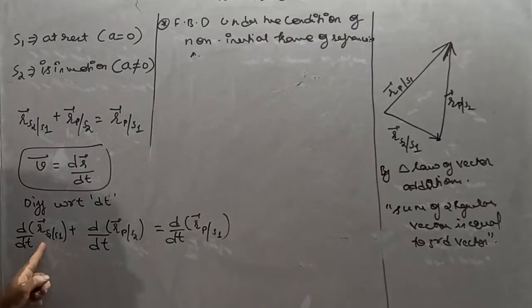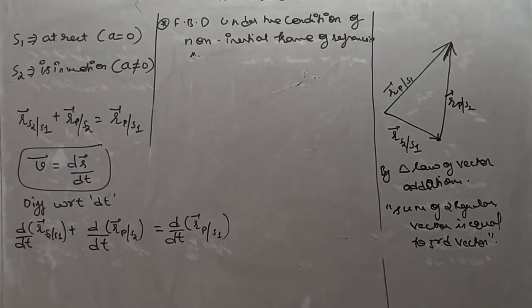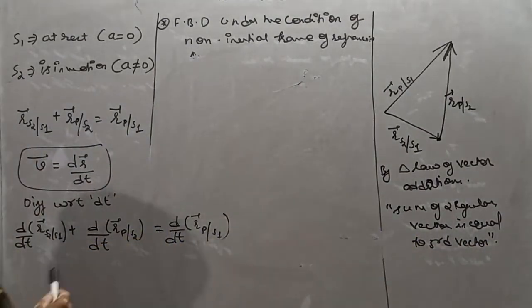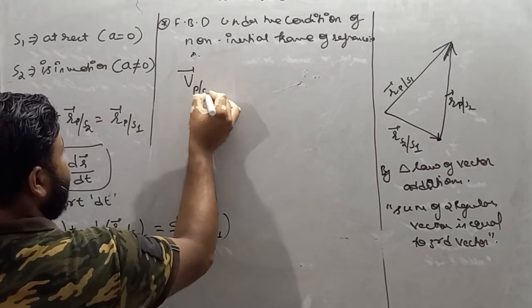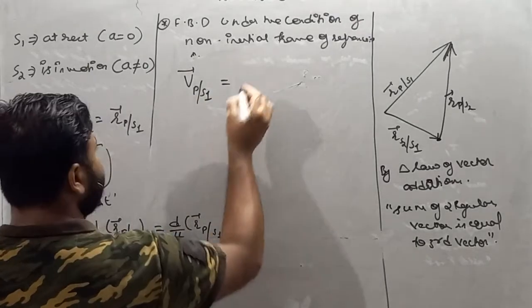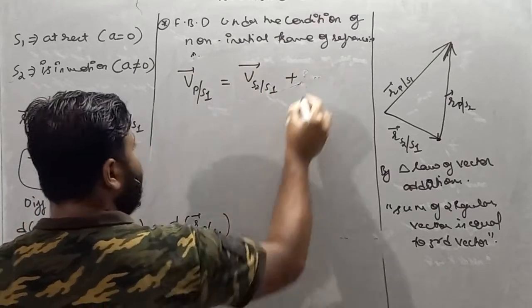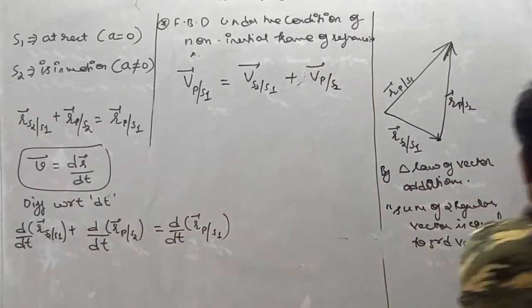Now see, basically this is the position vector of S2 drawn by S1, so differentiating it we'll get the velocity. So velocity of P with respect to S1 is equal to velocity of S2 with respect to S1 plus velocity of P with respect to S2.